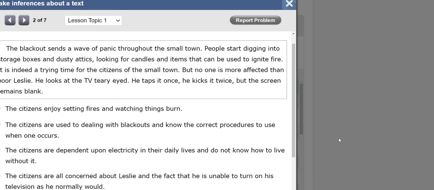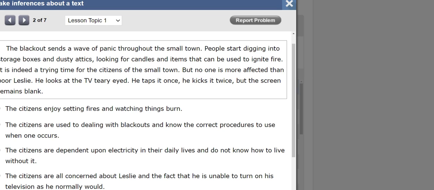Let's analyze it together. The blackout sends a wave of panic throughout the small town. People start digging into storage boxes and dusty attics, looking for candles and items that can be used to ignite fire. It is indeed a trying time for the citizens of the small town. But no one is more affected than poor Leslie. He looks at the TV teary-eyed. He taps it once, he kicks it twice, but the screen remains blank.